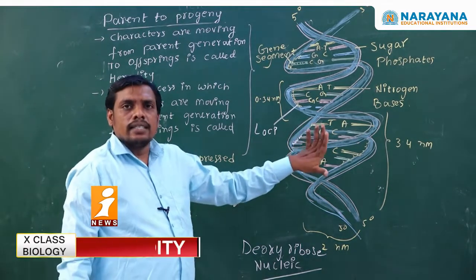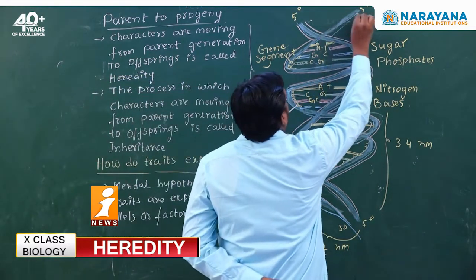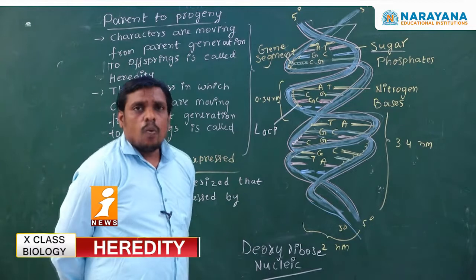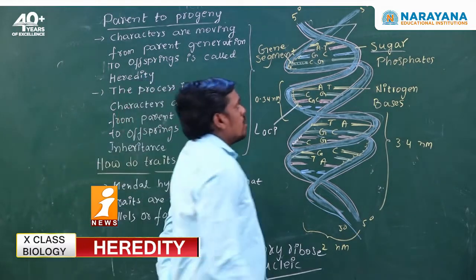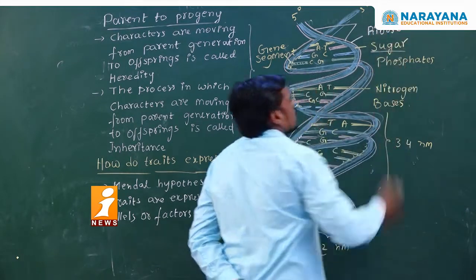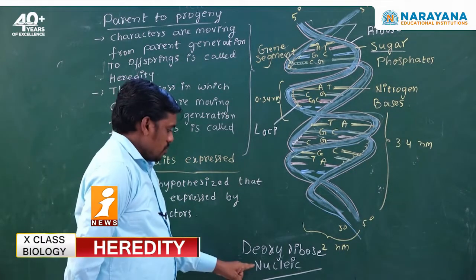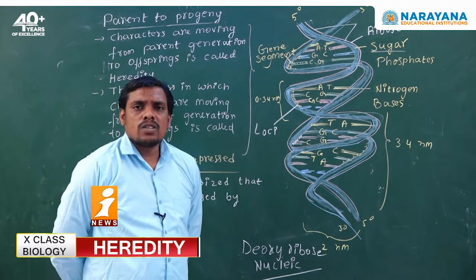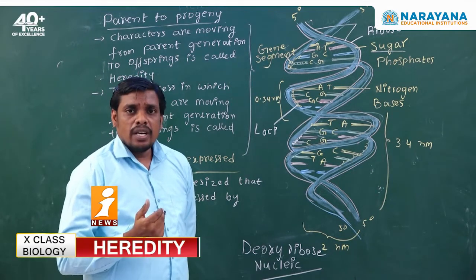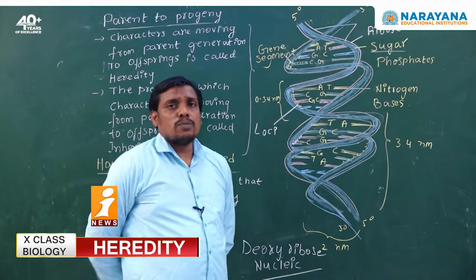Generally, the DNA has a specific structure like this. There are two helices in the DNA. These two helices are made up of sugar and phosphates. What type of sugar is found in the DNA? The sugar found in the DNA is ribose sugar, which is also a carbohydrate. What type of ribose sugar? Deoxyribose sugar, which means one oxygen atom is absent or reduced in the ribose sugar. Hence, these kinds of ribose sugars are called deoxyribose sugars.